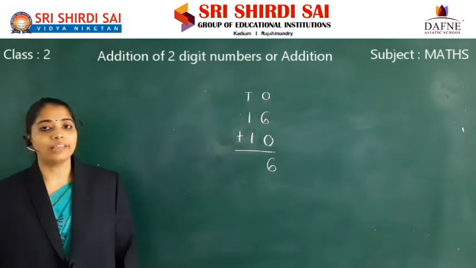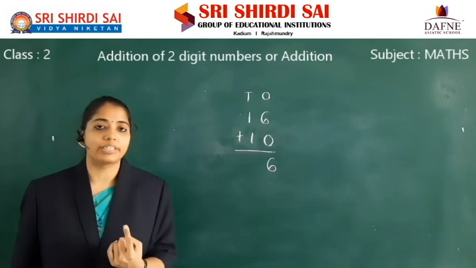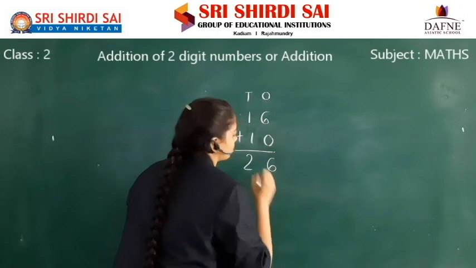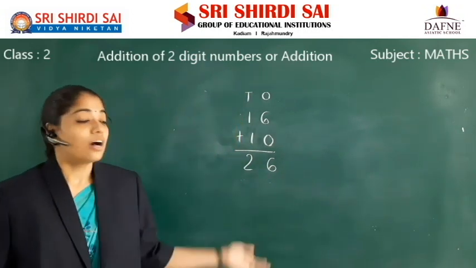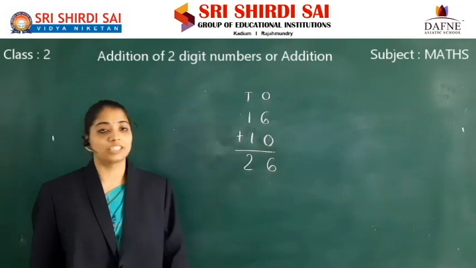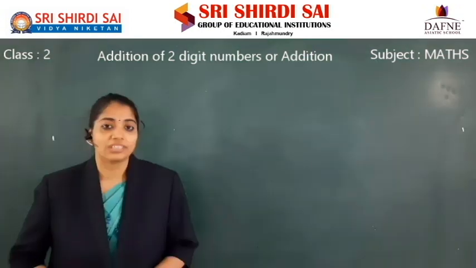1 plus 1. Keep 1 in mind, take one finger. After 1, 2. Write 2 in the tens place. Now, what is the total number of mangoes I have now? 26 mangoes. I have totally 26 mangoes right now.